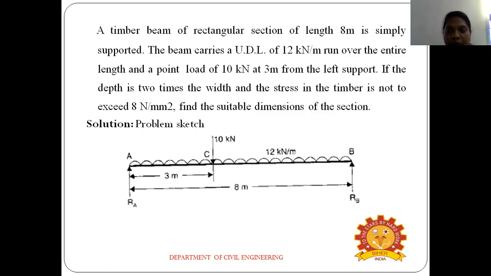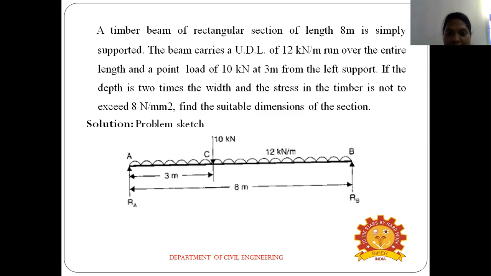For that problem, first we draw the diagram. It is a simply supported beam, meaning both ends have a support. So there are reactions RA and RB. The load is a uniformly distributed load throughout the beam. The length of the beam from support A to B is 8 meters. The intensity of the uniformly distributed load is 12 kilonewton per meter. Also a point load of 10 kilonewton is acting 3 meters from support A, to the right side.